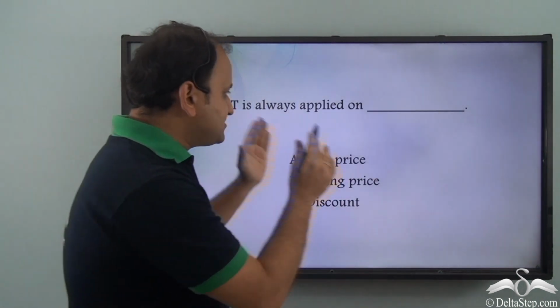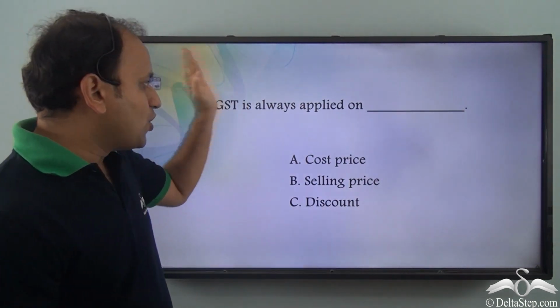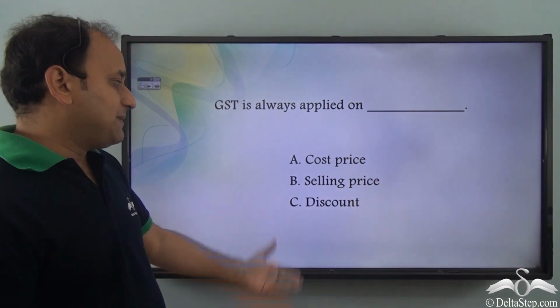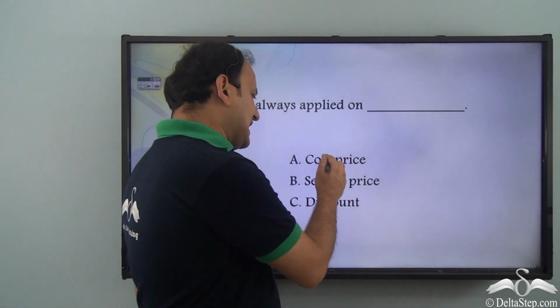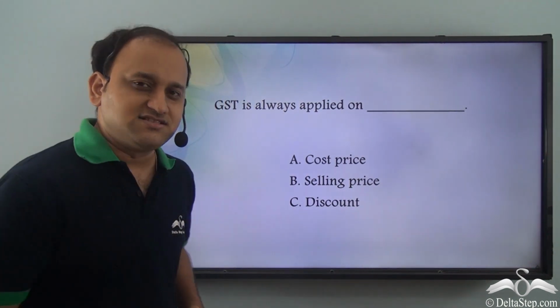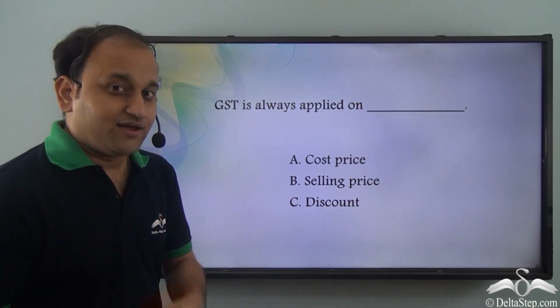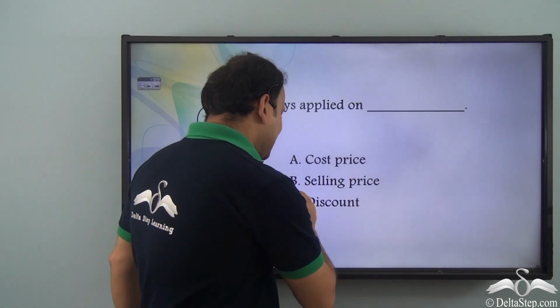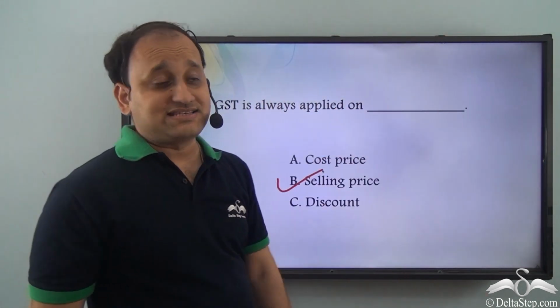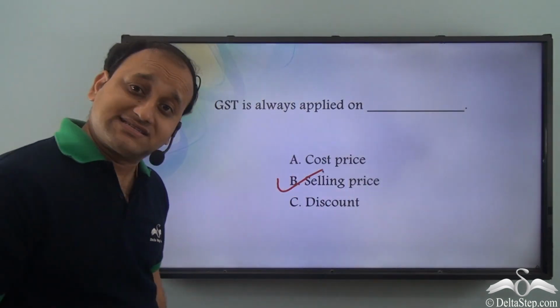Now can you answer this question? GST is always applied on dash. So GST is applied on cost price, selling price or discount. What do you think is the right answer? Well, the right answer is selling price. So GST is always applied on selling price and not on cost price or discount.